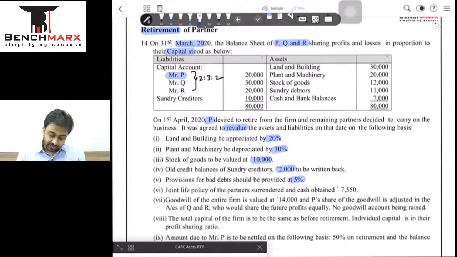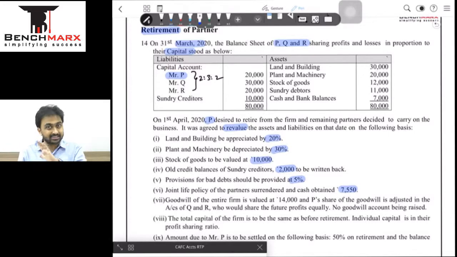ठीक है. JLP तुम्हारा favorite. JLP of the partners surrendered and cash obtained 7550. First tell me why is it surrendered? Is it surrendered or is it matured? The answer is surrendered because it's a joint life policy. Nobody is dying. P जो है वो firm छोड़ के जा रहा है, दुनिया छोड़ के नहीं.